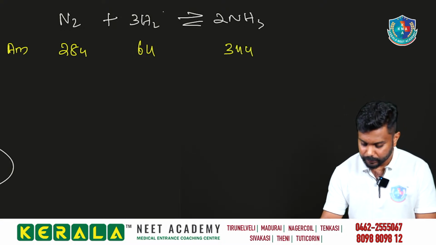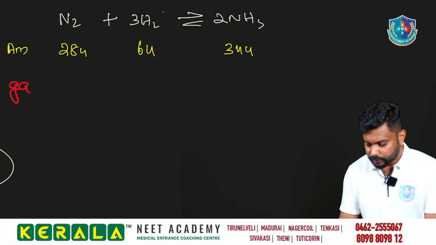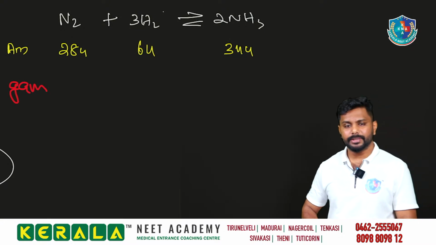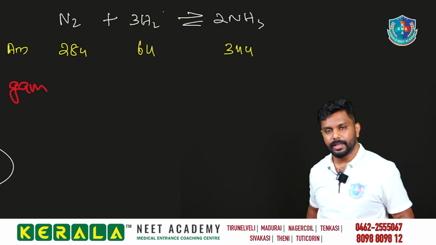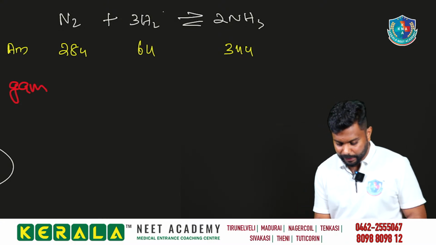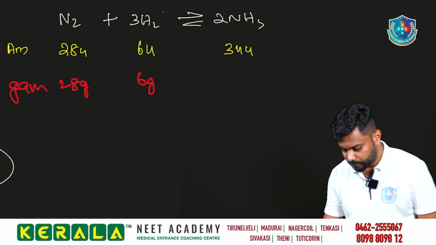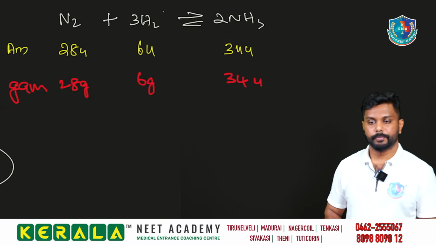Atomic mass concept. Then while considering the gram atomic mass, what is gram atomic mass? It is atomic mass expressed in gram. So we have 28 gram, 6 gram, and 34 gram.